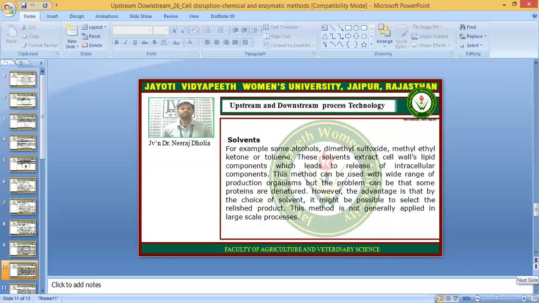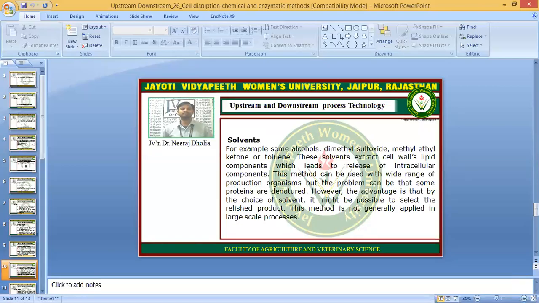Other than the detergents, some solvents can also be used. For example, the alcohols, DMSO, dimethyl sulfoxide, methyl ethyl ketone, and toluene. These solvents extract the cell wall's lipid components, which leads to release of intracellular components.